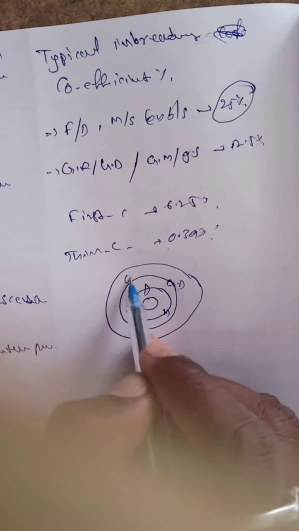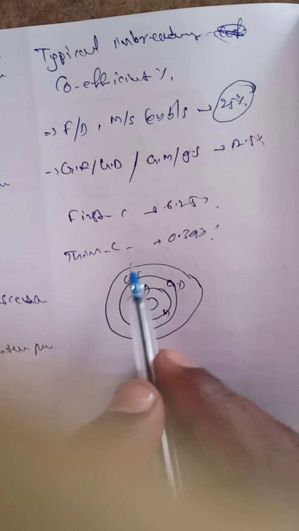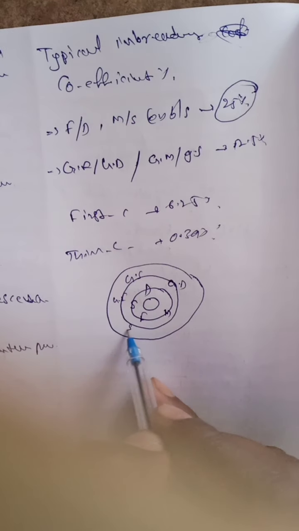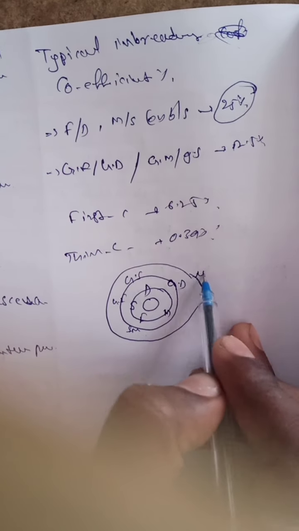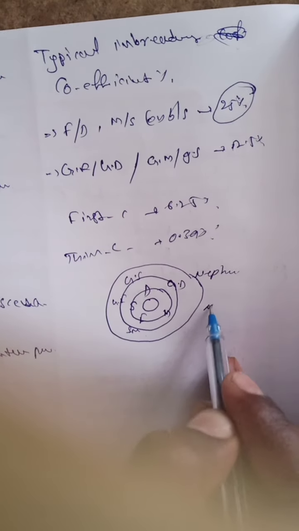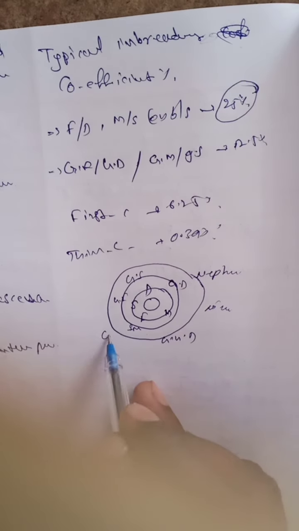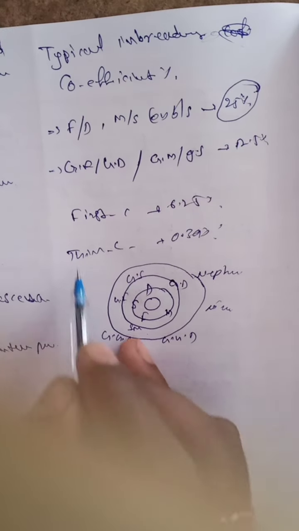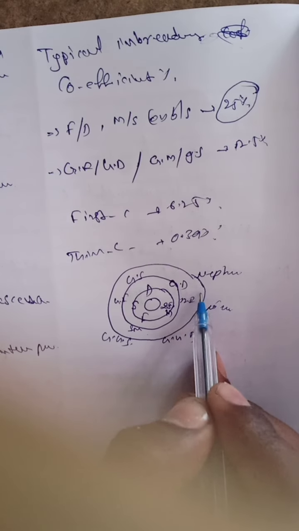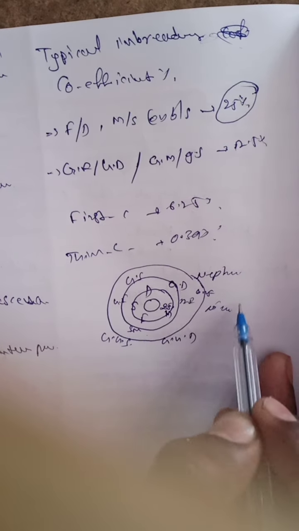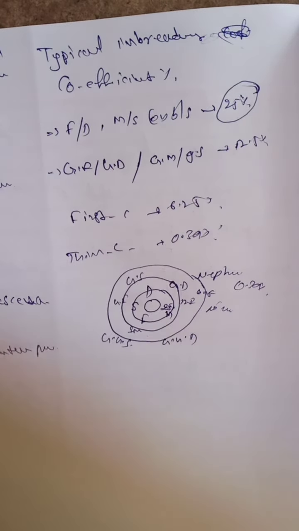The second generation is granddaughter, grandson, grandfather, and grandmother. The third generation is nephew, niece, great granddaughter, great grandson, and so on. Here it is 25 percent, here 12.5 percent, here 6.25 percent, and here just 0.39 percent. These percentages occur in consanguinity.